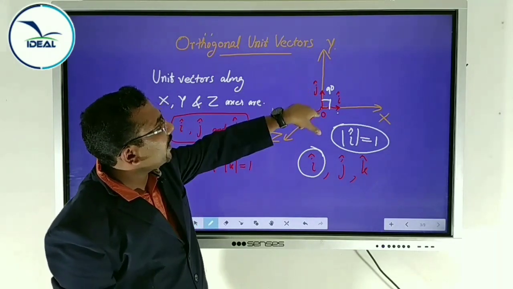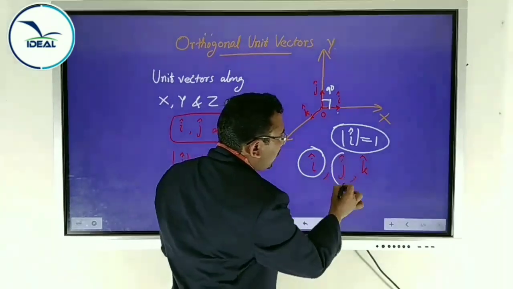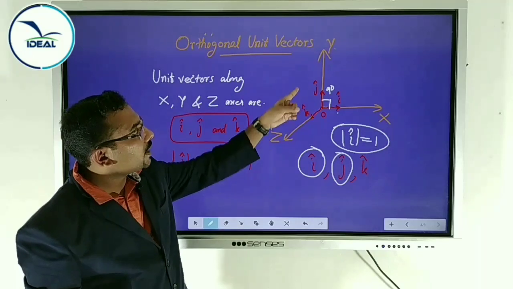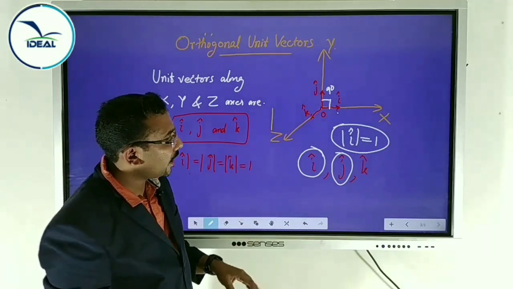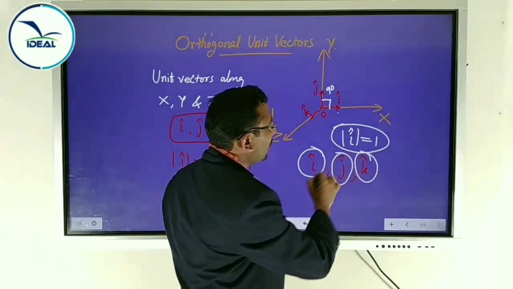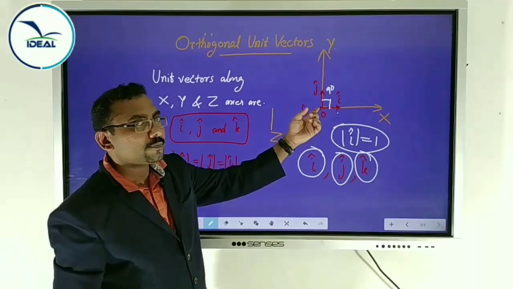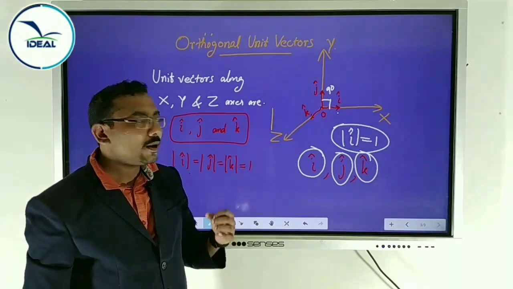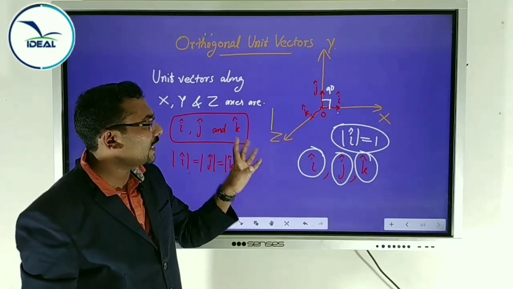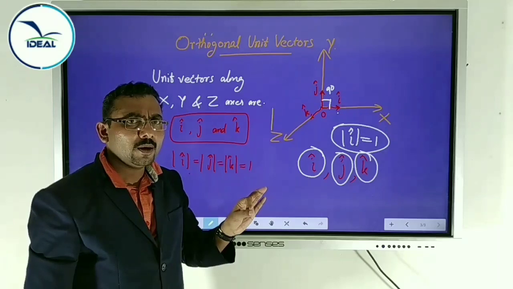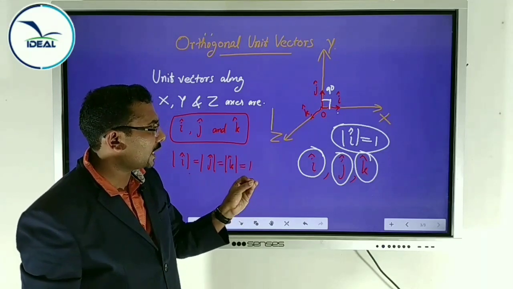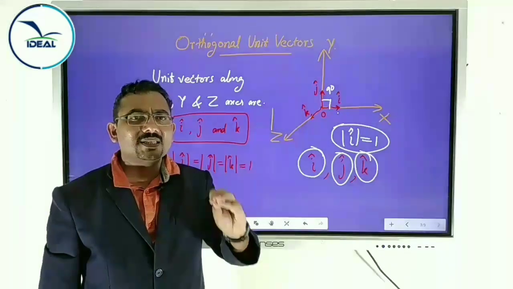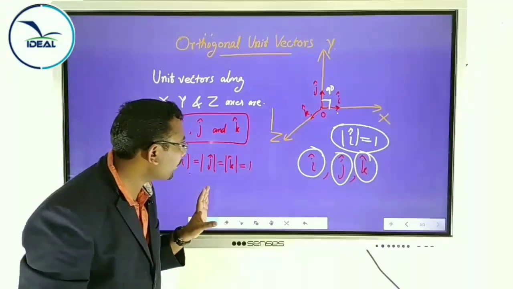The unit vector along the y-axis is represented as j cap. J cap is another unit vector. It has magnitude 1 and it represents the y direction. Another unit vector, k cap, is along the z direction. We can simply call them i, j, k. I j k represent the unit vectors along the x, y, z axes respectively.